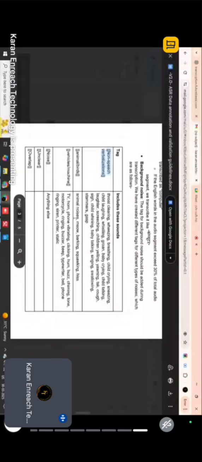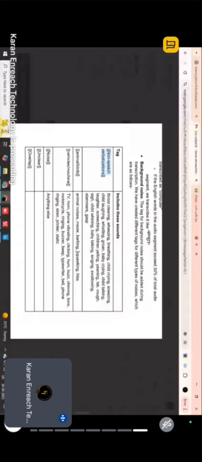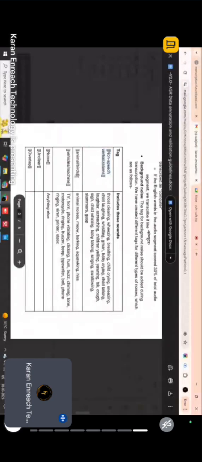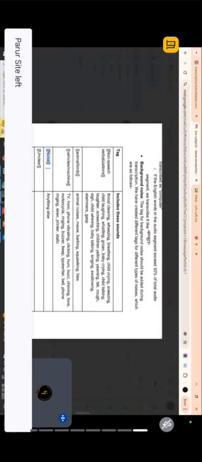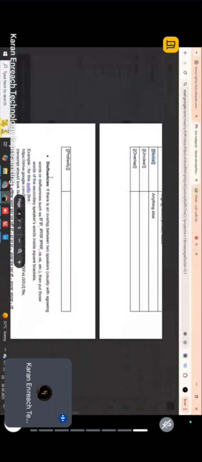Same goes for the other tags also. If any bird noise or any animal noise is there, you have to give this tag. And if any machine noise or vehicle noise is there, you have to give this tag. And if anything else other than these sounds, then you can generally give this noise tag. But make sure that you copy paste because it should be exactly in this format. And then there are three other tags: unclear, overlap, and profanity tags. I will explain these tags now.